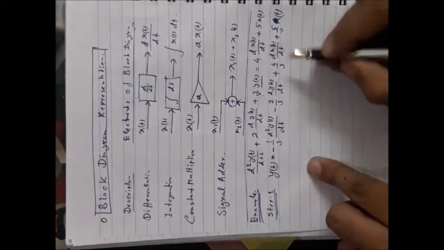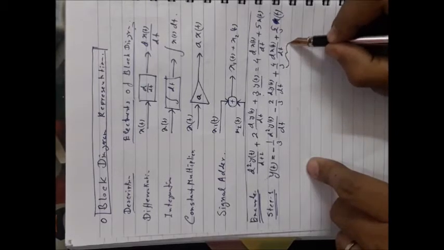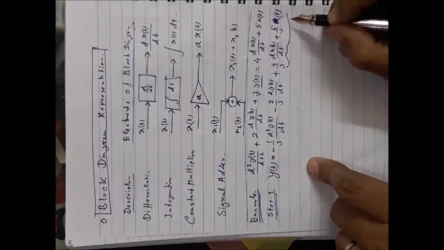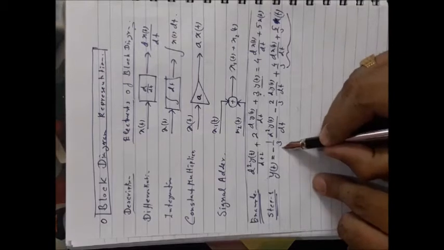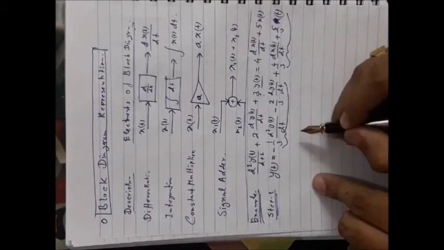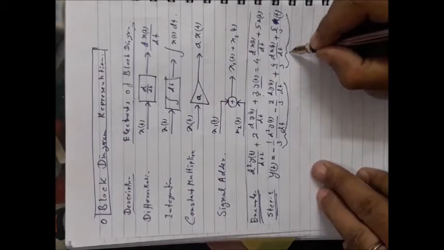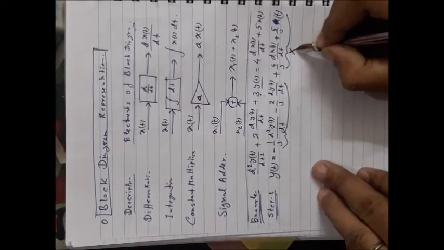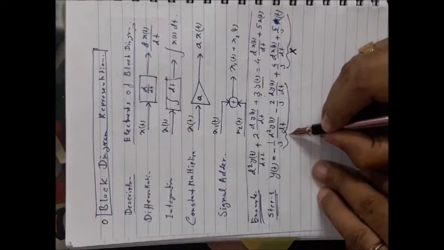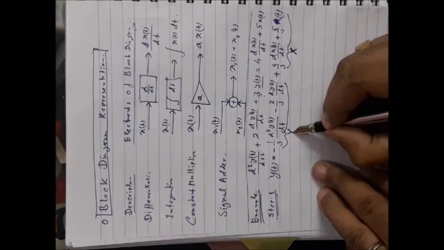Okay, so now look at that, these two terms are associated with only the excitation and these two terms are associated with the response. Okay, so let me denote these two terms as a whole as capital X and these two terms as capital Y.